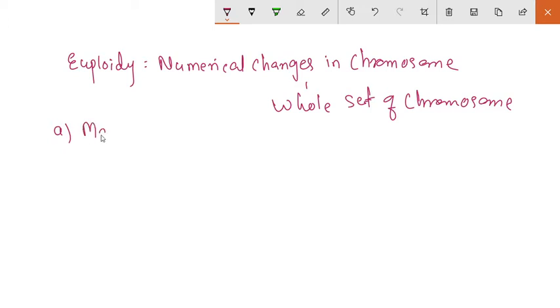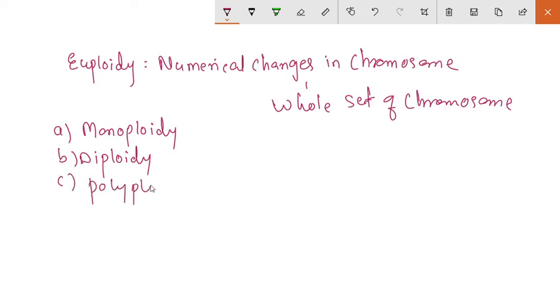There are three different types of euploidy: the first is monoploidy, the second is diploidy, and the third is polyploidy. Monoploidy is denoted as 1N.